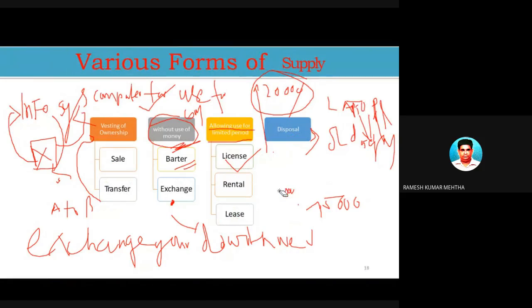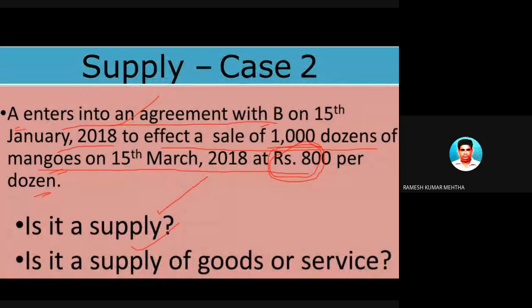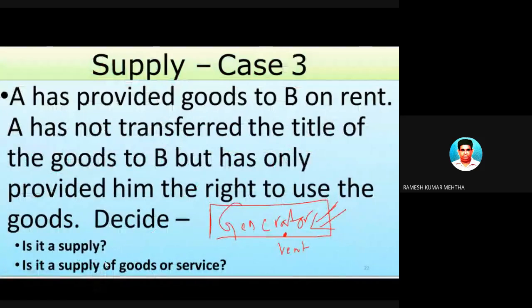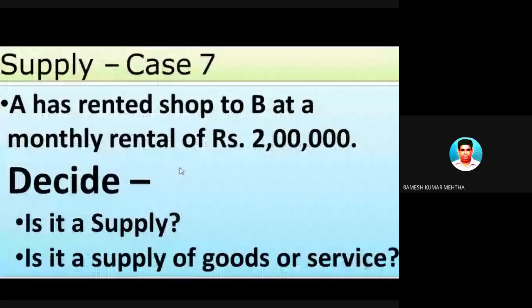Rental. Whenever you are paying on rental purpose, or the goods are bought for a rental purpose, there is allowing of use of goods for a limited period of time. Then also it is a form of supply of goods. So in this case, the goods are being supplied for use on rental purpose. Yes, it is a supply, and it is a supply of goods because the goods are being supplied. Next one. So let's take another example. Okay, hope you can go through these cases, and I will give you the next topic for the day.